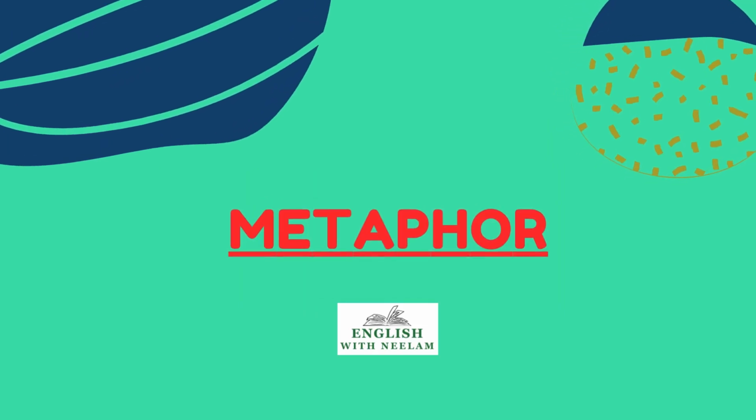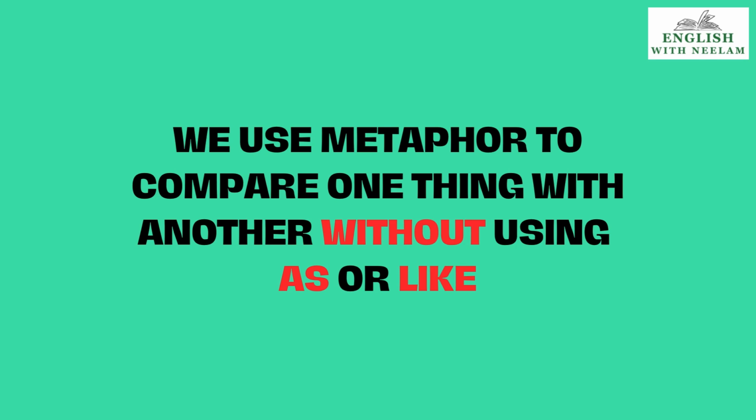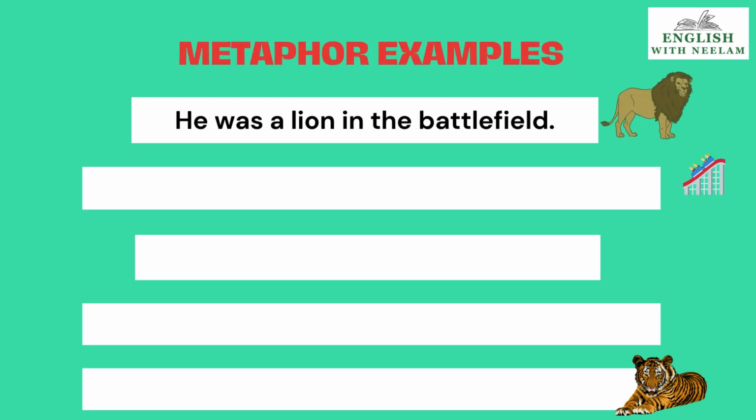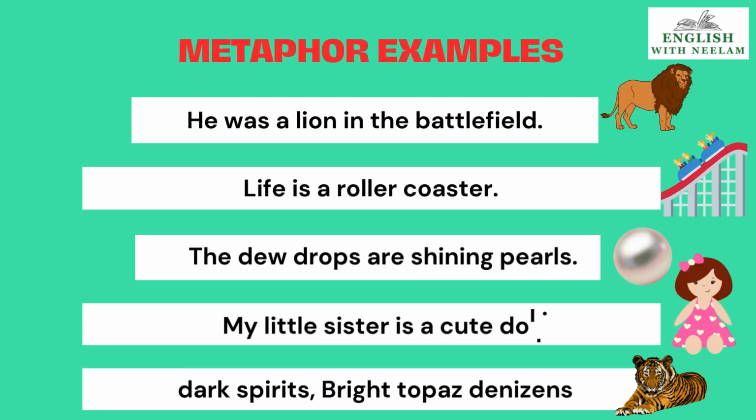Now I talk about metaphor. We use metaphor to compare one thing with another without using as or like. Now see the examples of metaphor. First is, he was a lion in the battlefield. Comparison of a person with a lion. Life is a roller coaster. Life being compared to roller coaster ride.